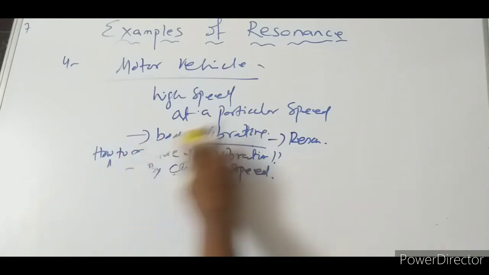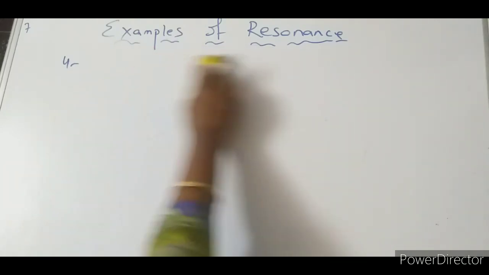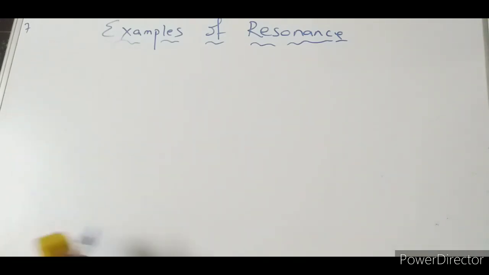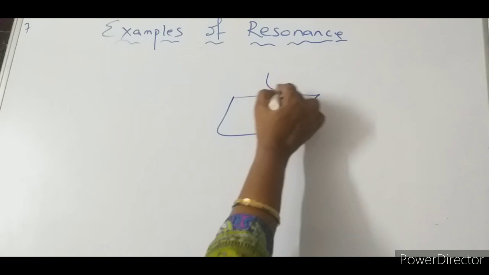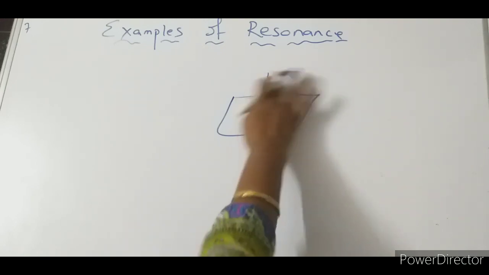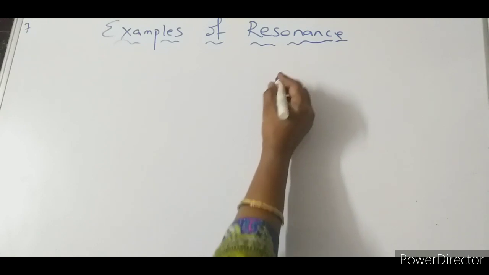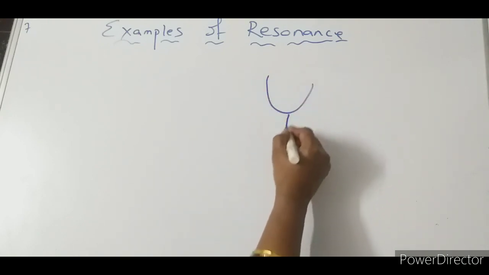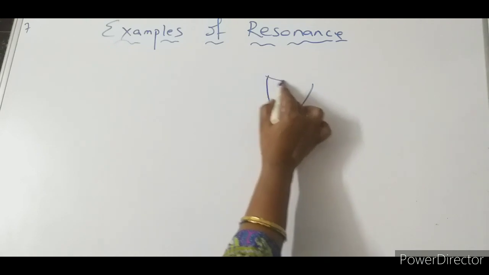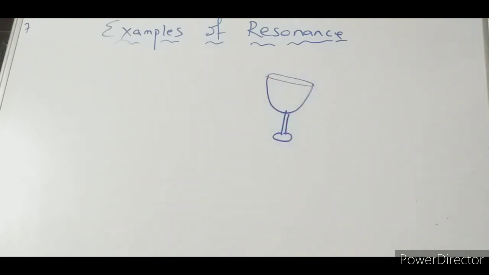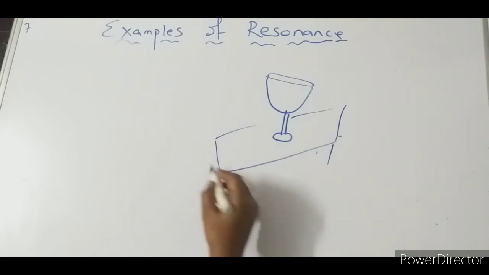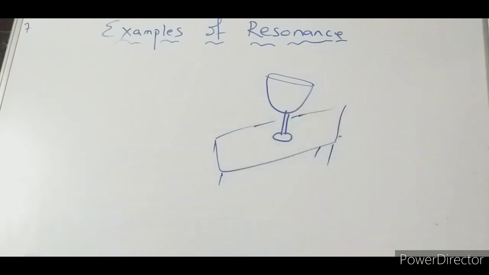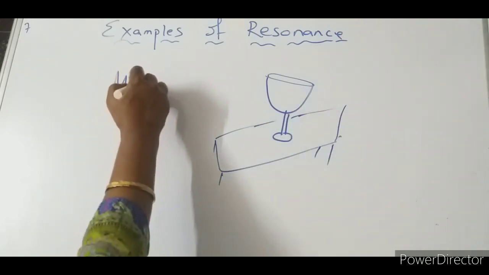Another important example: in films we have seen, if it is a club, there are DJs and all these things, and on the table there will be a glass, a wine glass, kept. Last class also I told you I am very good at drawing, so just cope with me. Let this be the glass, and it is kept on the table, and all this music is going on.